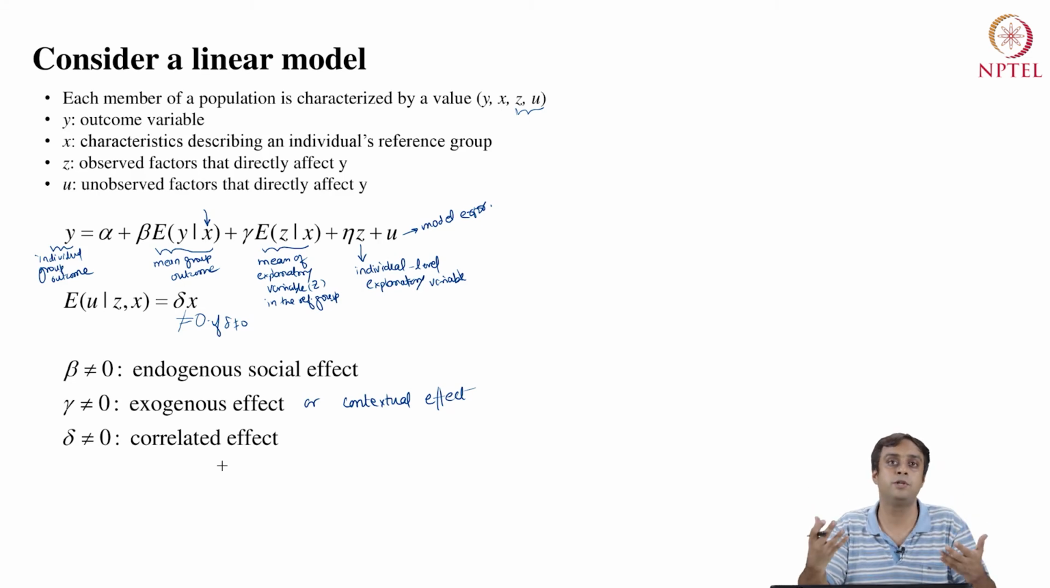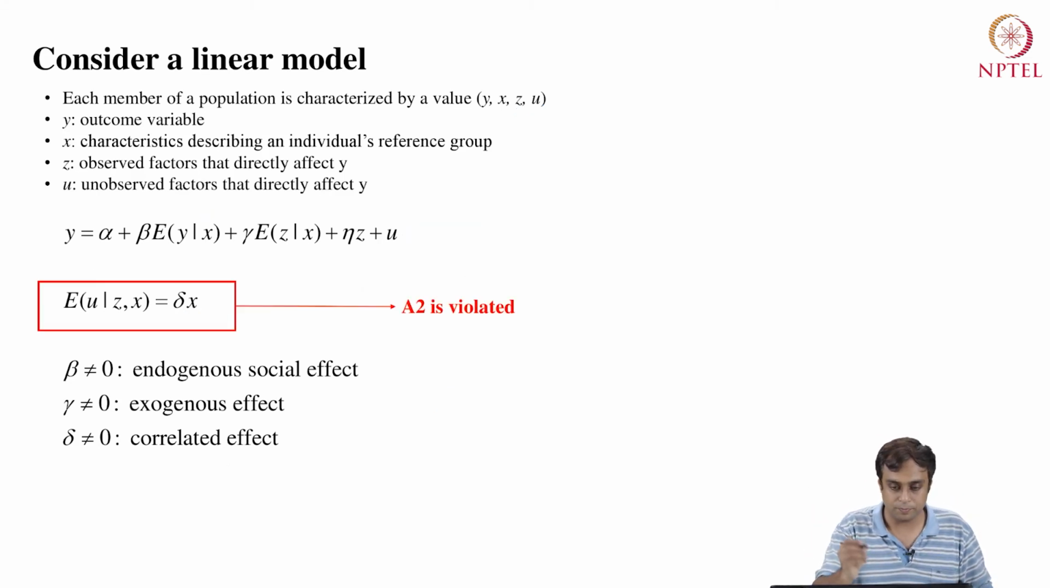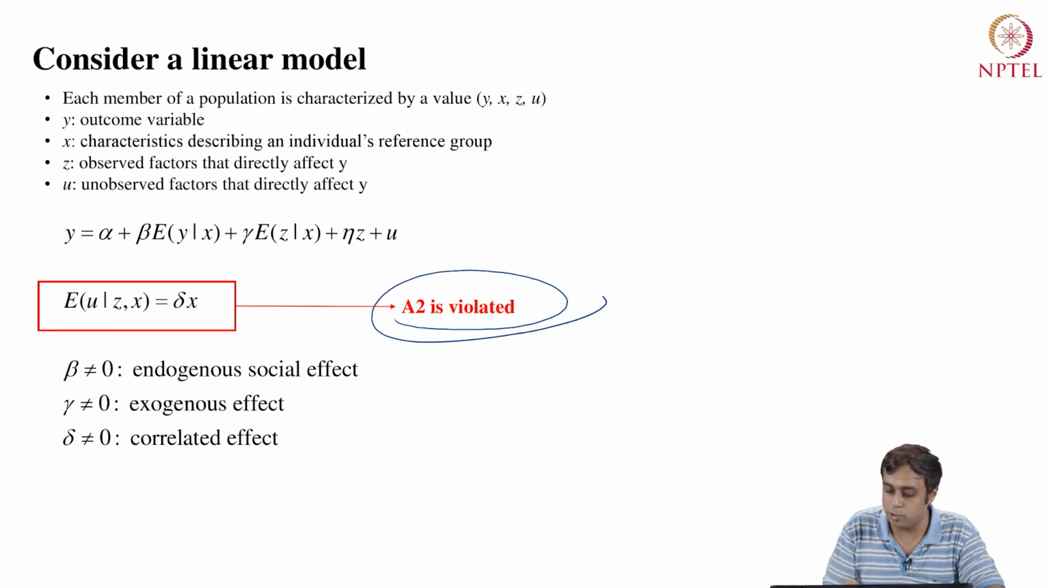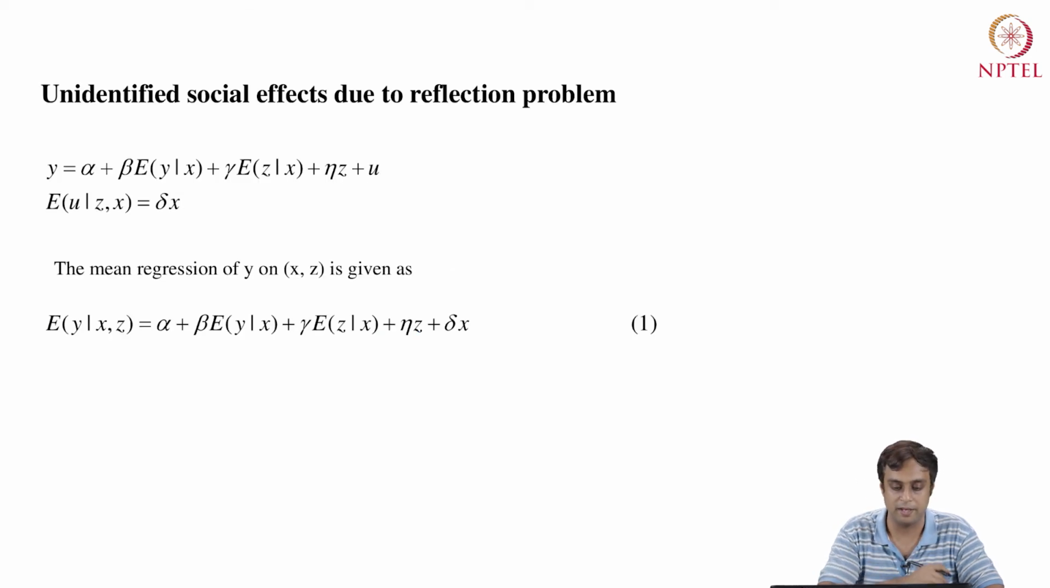They face similar institutional constraints and so on and so forth. Okay, so now as I said, this condition that expectation u given z comma x is non-zero is where A2 is violated. That is, we no longer have causal inference, we merely have a correlation or an association. How do we establish this mathematically?